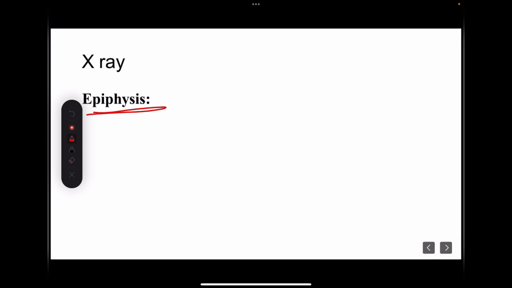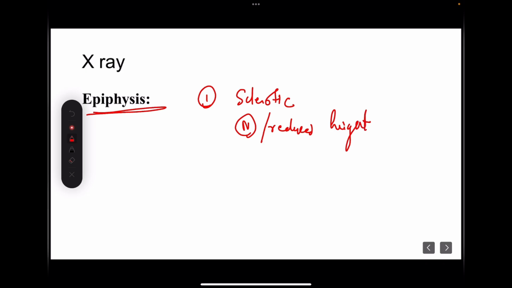First finding that we should always keep in mind is that due to AVN, the head can appear sclerotic and can have normal or reduced height. We have already discussed that in the Elizabethtown classification. Second, in the epiphysis, we sometimes have V-shaped radiolucency, that is also known as gage sign.